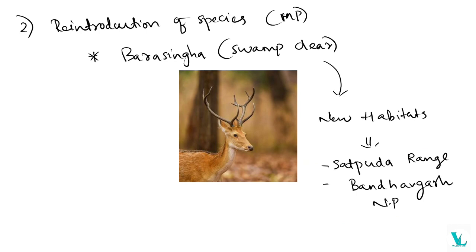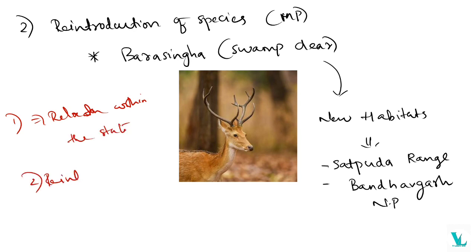The second one is reintroduction of species. The first one was relocation within the state, and the second one is about the reintroduction of species, that is in Madhya Pradesh. First is Barasingha, the swamp deer. They reintroduced the swamp deer to new habitats, the Satpura range and Bandhavgarh National Park. These two places are in Madhya Pradesh. You have to remember that, as this will be helpful in your map studies.